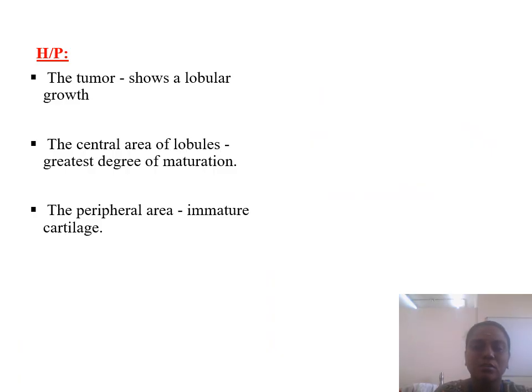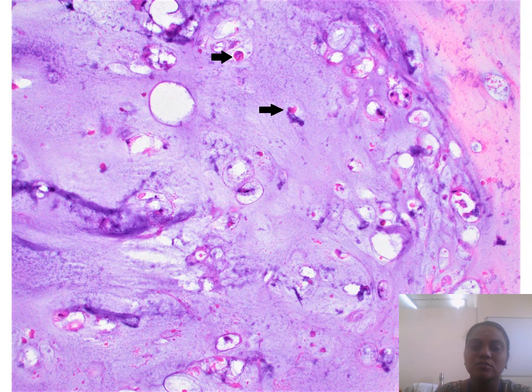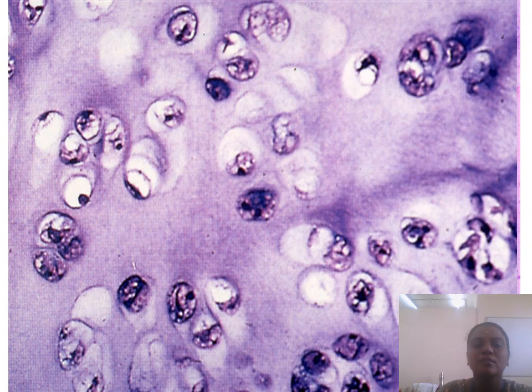Histopathology of chondrosarcoma shows lobular growth. Central areas of the lobule show a greater degree of maturation, and the peripheral area shows immature cartilage. So this is a histopathological picture where you can see a central area and a peripheral area. Usually the central area shows good calcification, and the peripheral area is not calcified like the central area, and you can see numerous chondrocytes here. This is another picture showing an area of chondrosarcoma and the chondrocytes. These are atypical chondrocytes where you can see nuclear atypia.